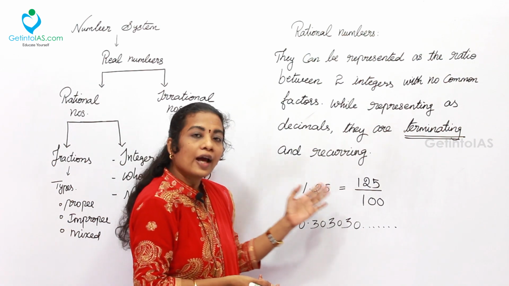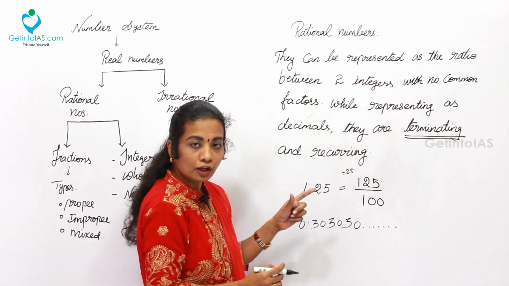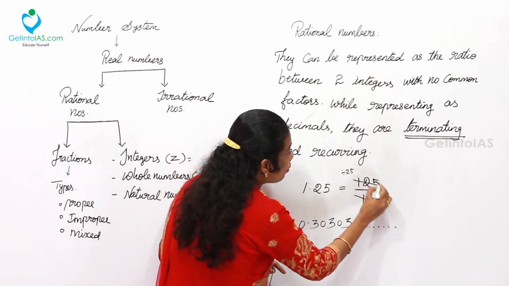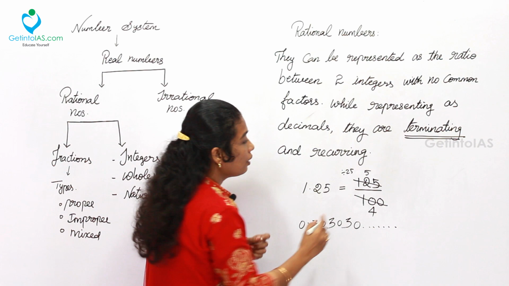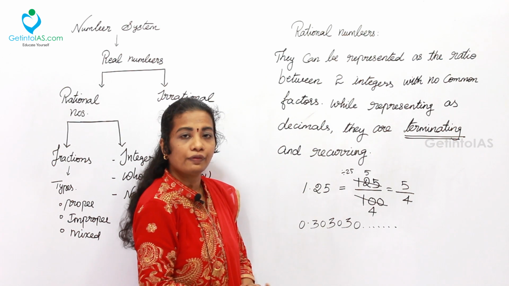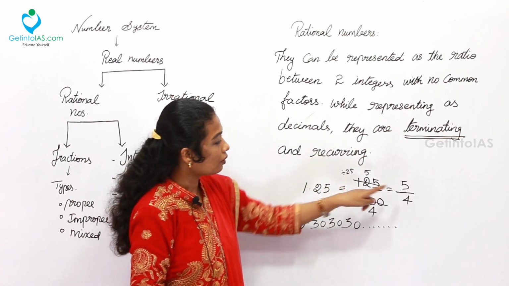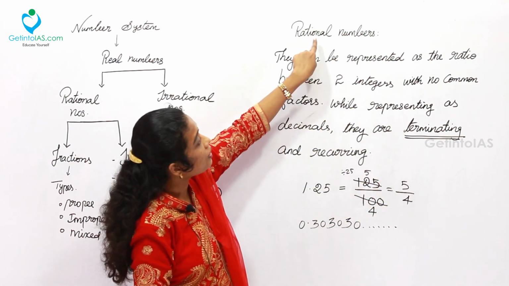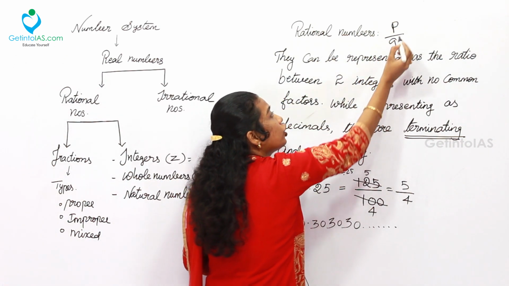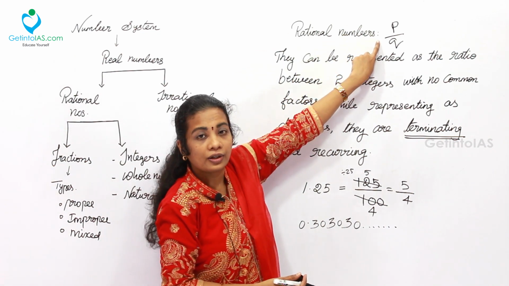Now you can start your cancellation procedure. For cancellation, I can take the common number 25. How many 25s in 100? 4 times. How many 25s in 125? 5 times. Finally, the result is 5 by 4. Hereafter, we are not supposed to cancel this 5 with 4. So the fractional value for 1.25 is 5 by 4. Now, this 5 by 4 is a rational number. A rational number means it must be in the P by Q form. That is the statement we can draw from all these statements. I can write it here as P by Q.